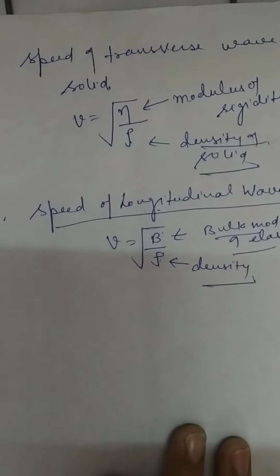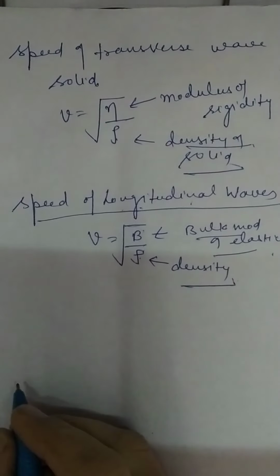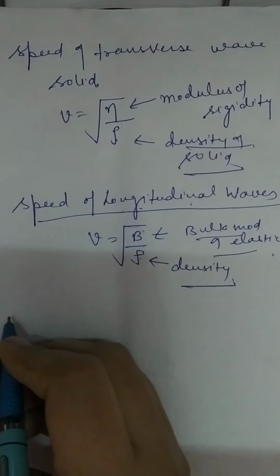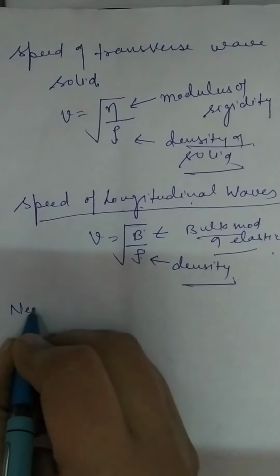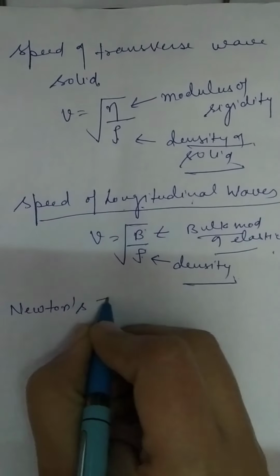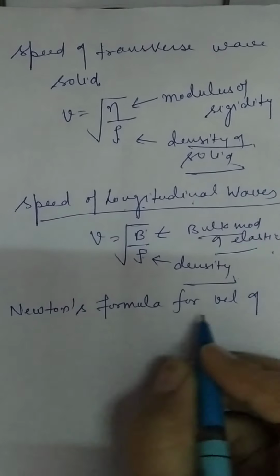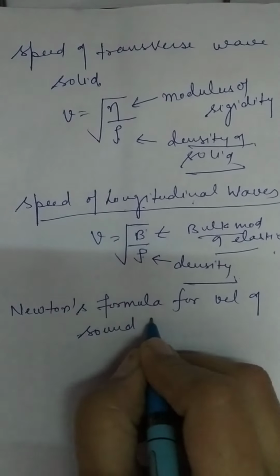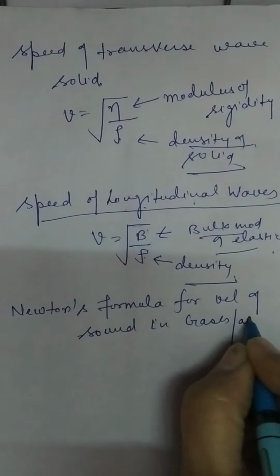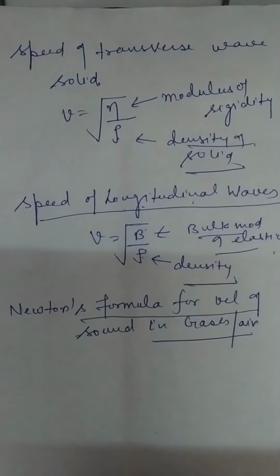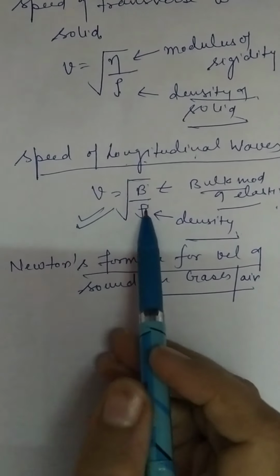Now we have to find the speed, because sound wave is a longitudinal wave. We have to find Newton's formula for the velocity of sound in gases or in air. Newton was the name of the scientist who gave the formula for the velocity of sound. Newton's formula for the velocity of sound in gases, that is the mixture of gases, that is air. What is the formula for this speed of sound? This is under the root of B by rho, right?